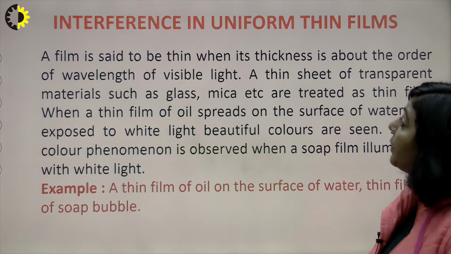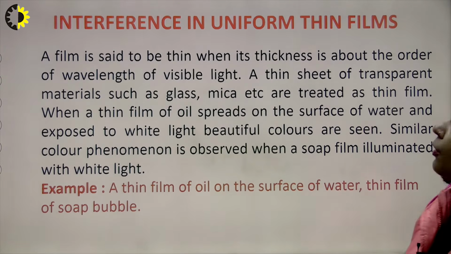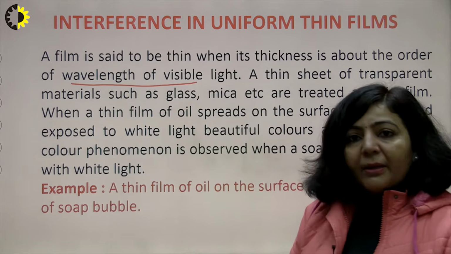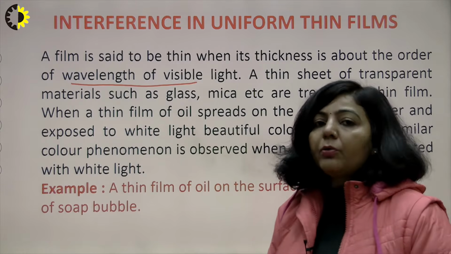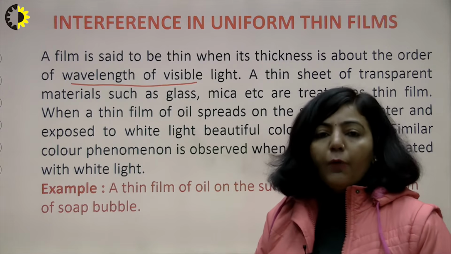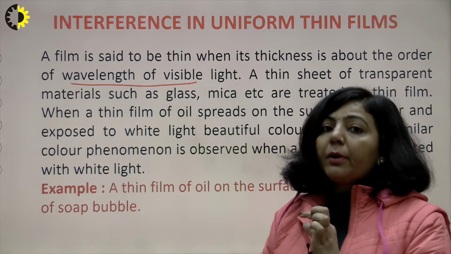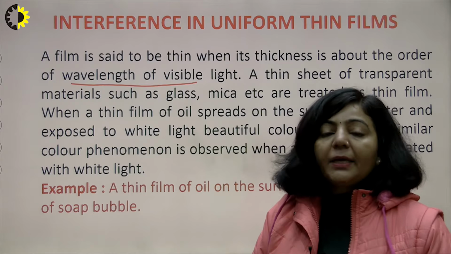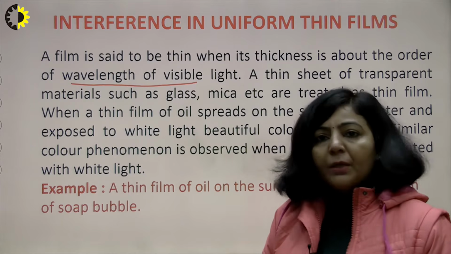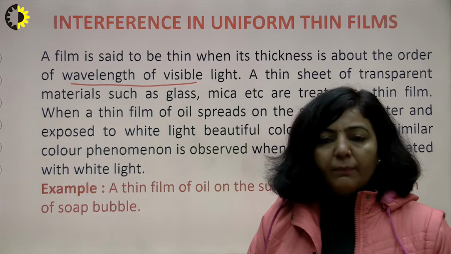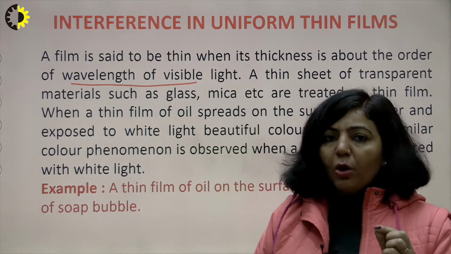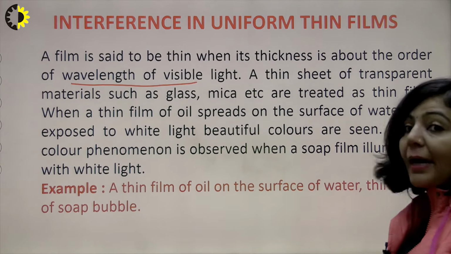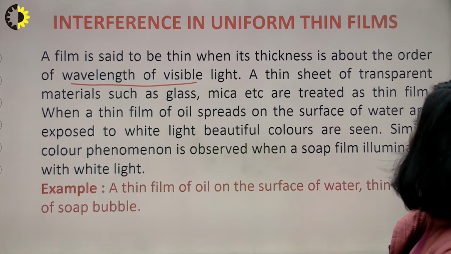A film is said to be thin when its thickness is about the order of the wavelength of visible light. You know that visible light has wavelength starting from 4000 angstrom to 8000 angstrom. So if you have a thin film of the order of wavelength of visible light, then you will say that it is a thin film. A soap bubble is an example of a thin film of very small thickness, and a thin sheet of transparent material such as glass, mica, etc. are treated as thin films.